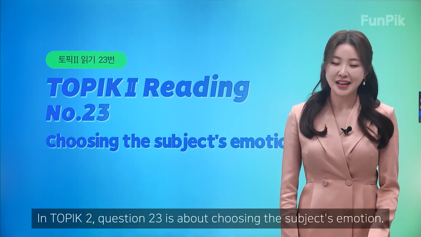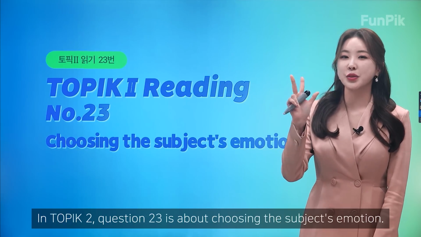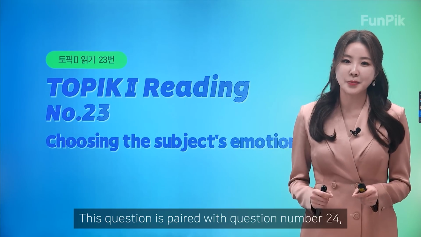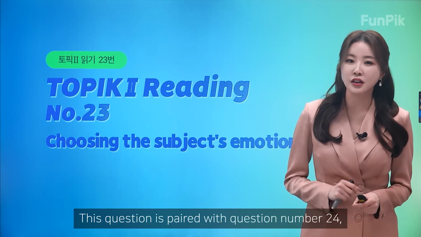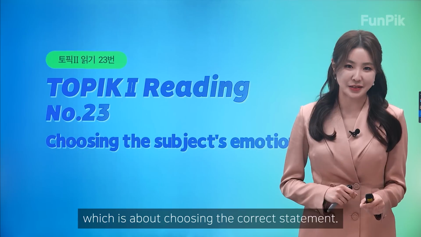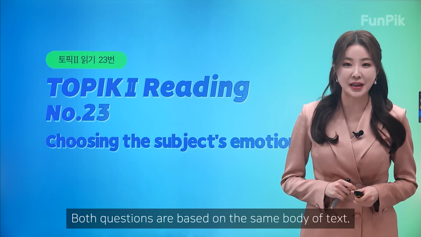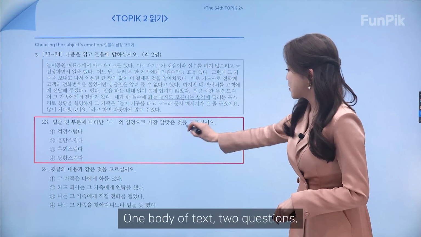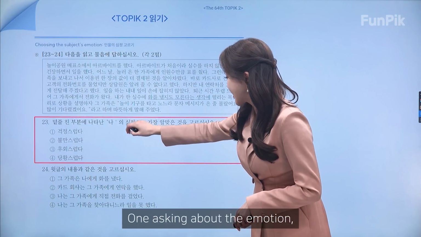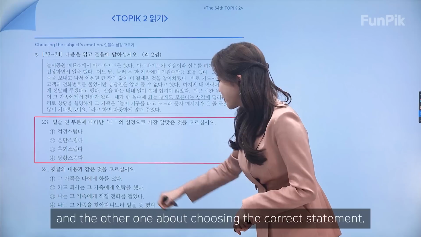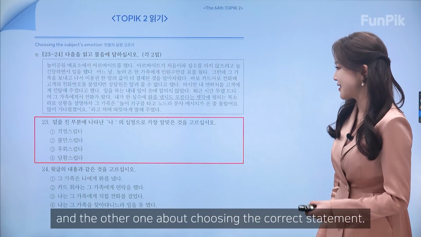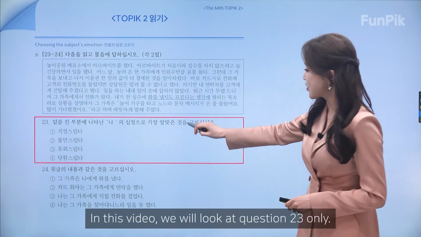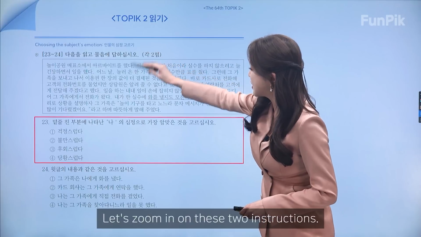Now in TOPIK 2, question 23 is about choosing the subject's emotion. This question is paired with question number 24, which is about choosing the correct statement. Both questions are based on the same body of text. I'll show you what I mean. One body of text, two questions: one asking about the emotion, and the other about choosing the correct statement. All right. Now in this video, we will look at question 23 only, so let's zoom in on these two instructions.